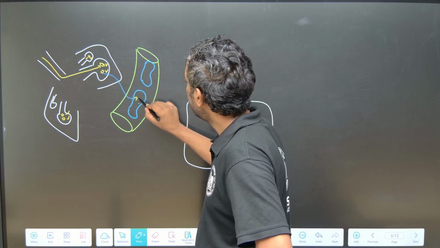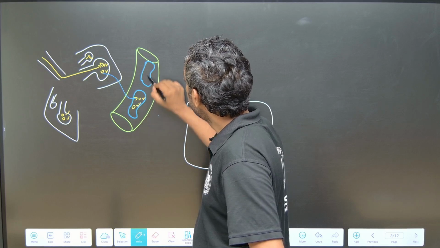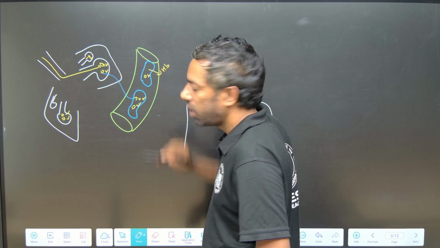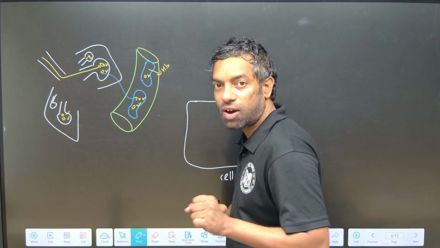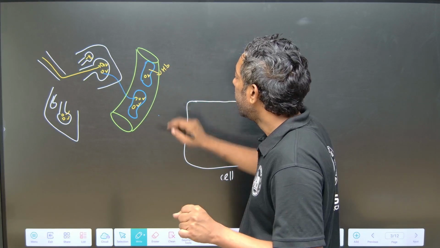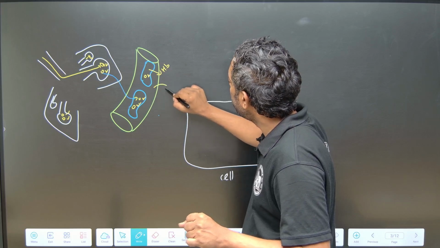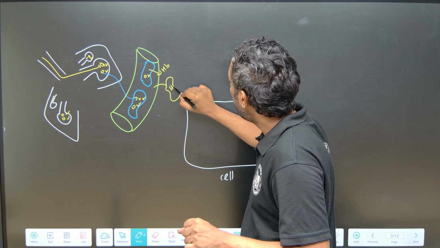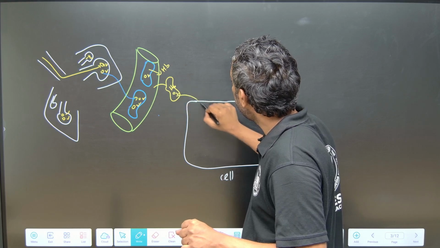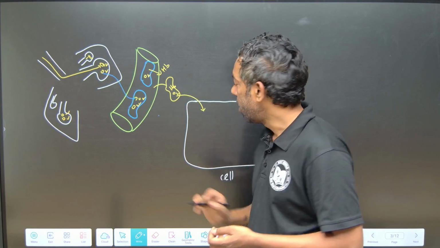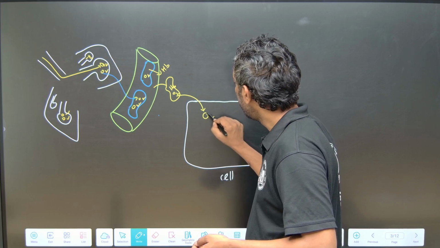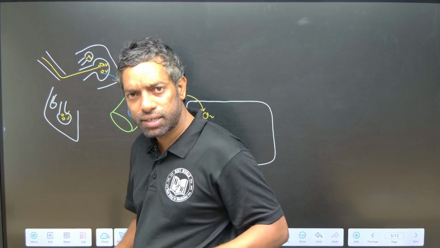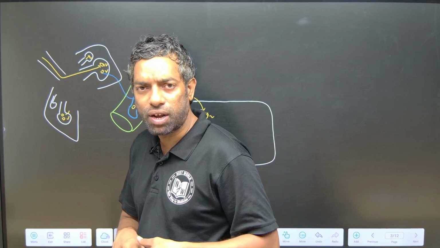This blood cell has hemoglobin. It can catch the oxygen and carry it through the blood vessel. This hemoglobin carries oxygen into the cell, finally the cell. Oxygen can reach the cells of every organ in our body from the blood.